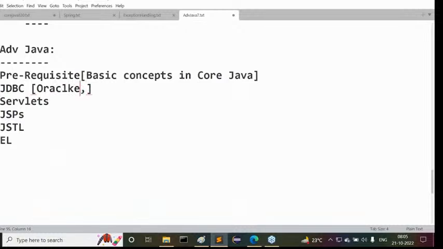Oracle, then what next one here? After this, MySQL, and so on. Some other databases, basics I required. Basics are required. If I want to go for JDBC, definitely Oracle or MySQL basics are required. So without knowing these database technologies, we are unable to move on to the JDBC.